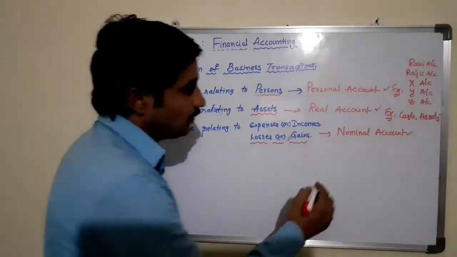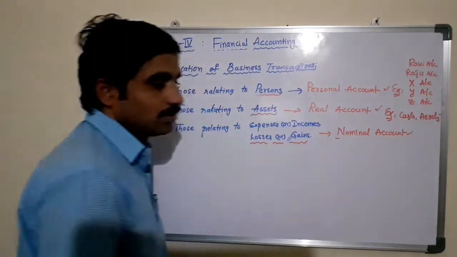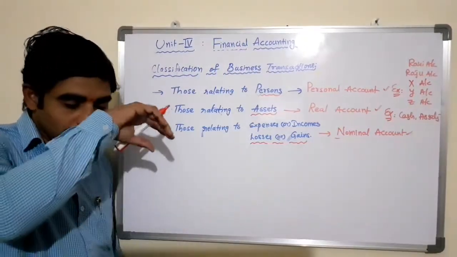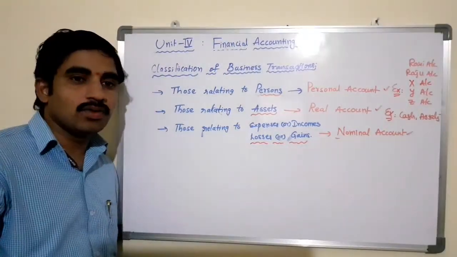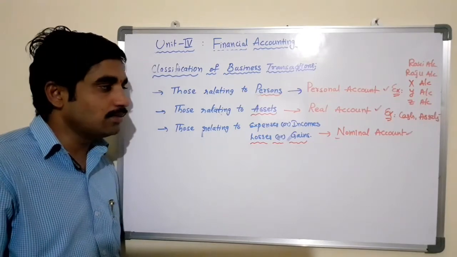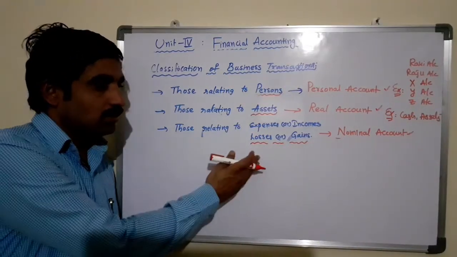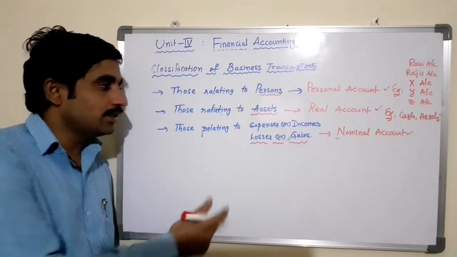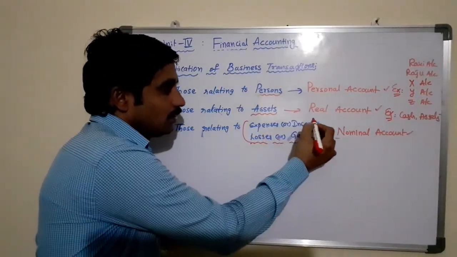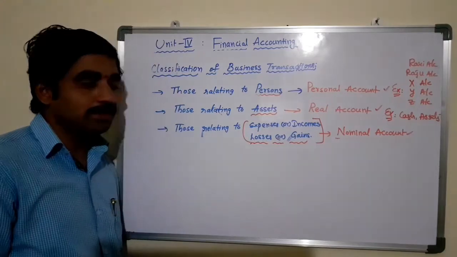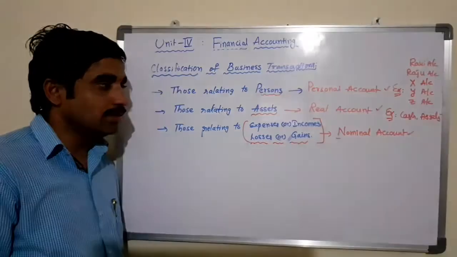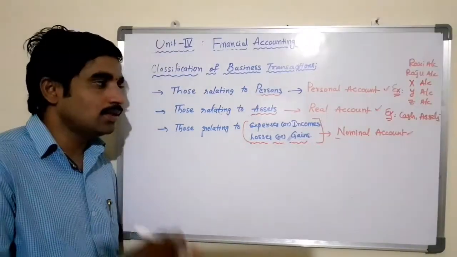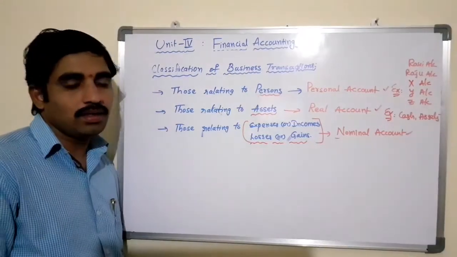Then the third one is nominal account. So the nominal account, these accounts are relating to the expenses, losses, incomes and gains. If the transactions are related to any one of these items or terms, that transaction is known as a nominal account.